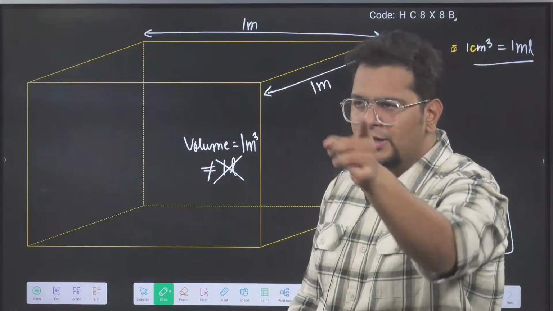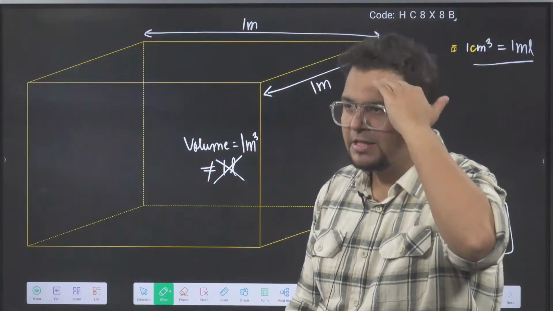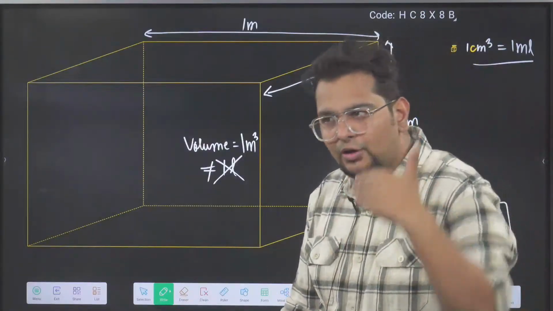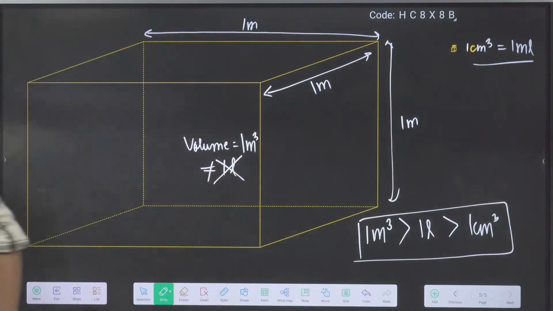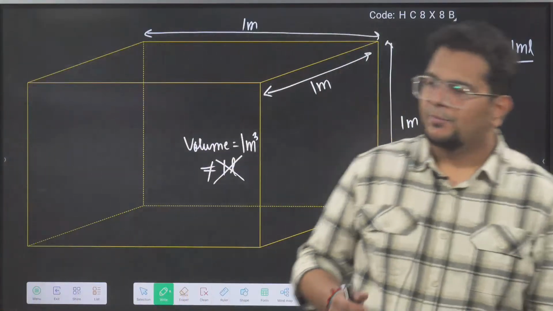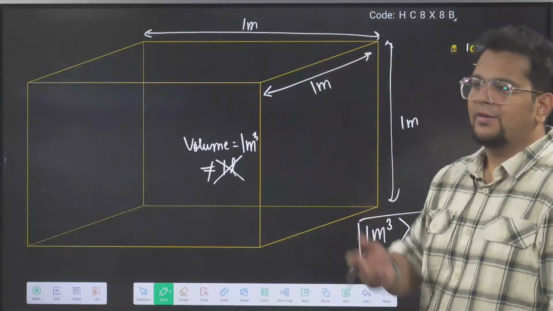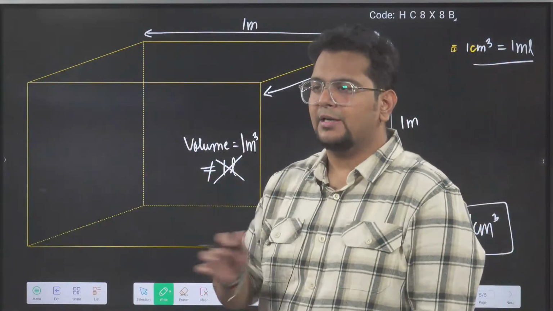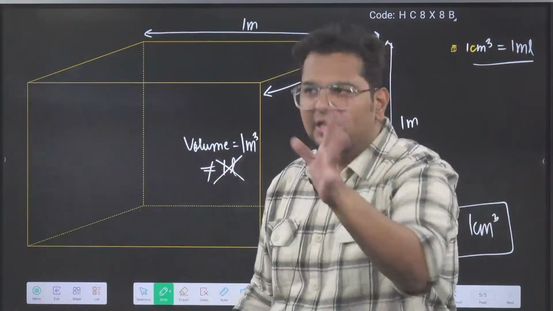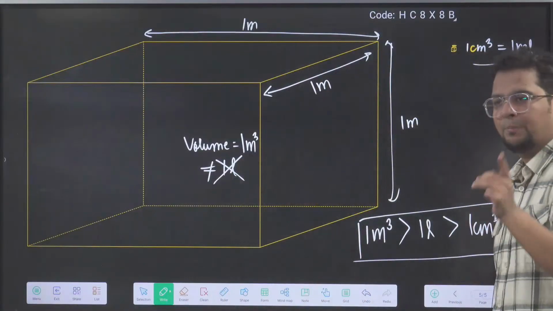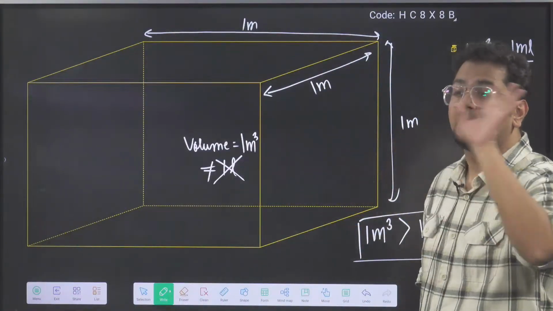You were mugging up 1 meter cube, 1 meter cube. W equal to P delta V, V is given as meter cube, convert into centimeter cube, liter. How to convert? Multiply by 1000, divide by 1000. Nothing. Everything you will understand conceptually, but I need your patience and full focus for the next 5 minutes.